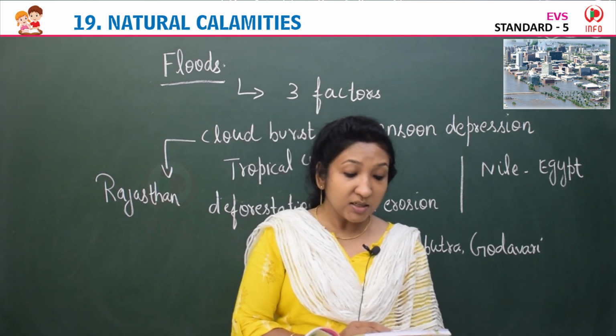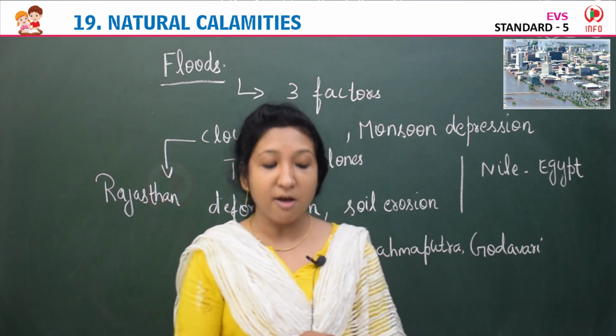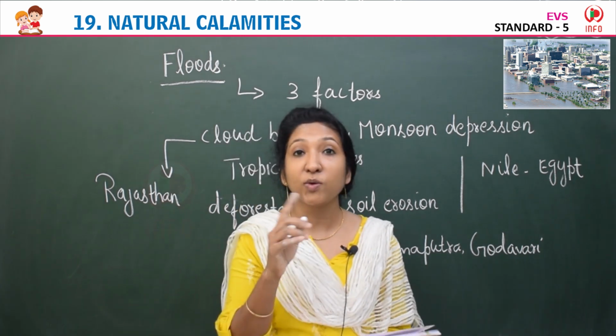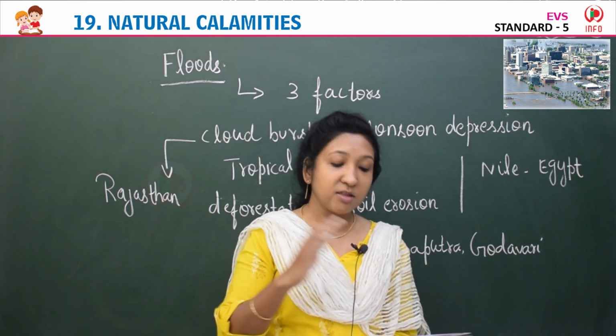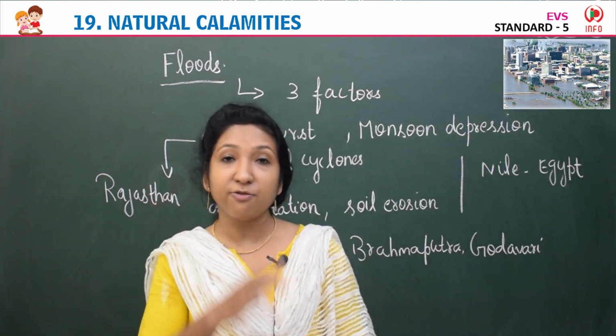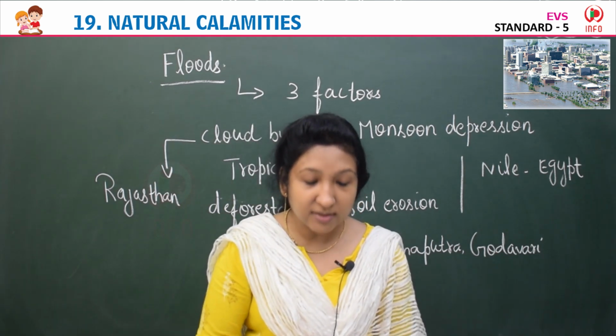At least 20 depressions occur every year between May and September in different parts of the Bay of Bengal. At least 20 depressions means 20 cyclonic storms happen between May and September in different parts of the Bay of Bengal. These depressions result in heavy rain.